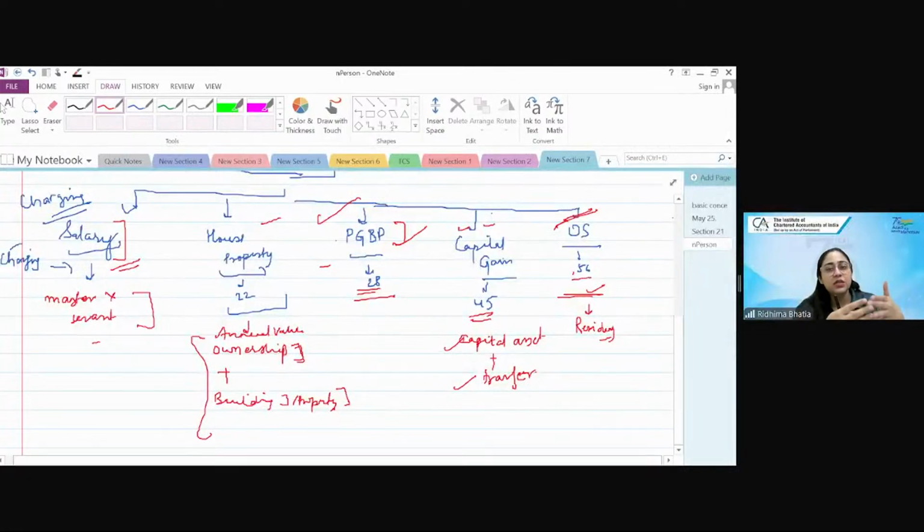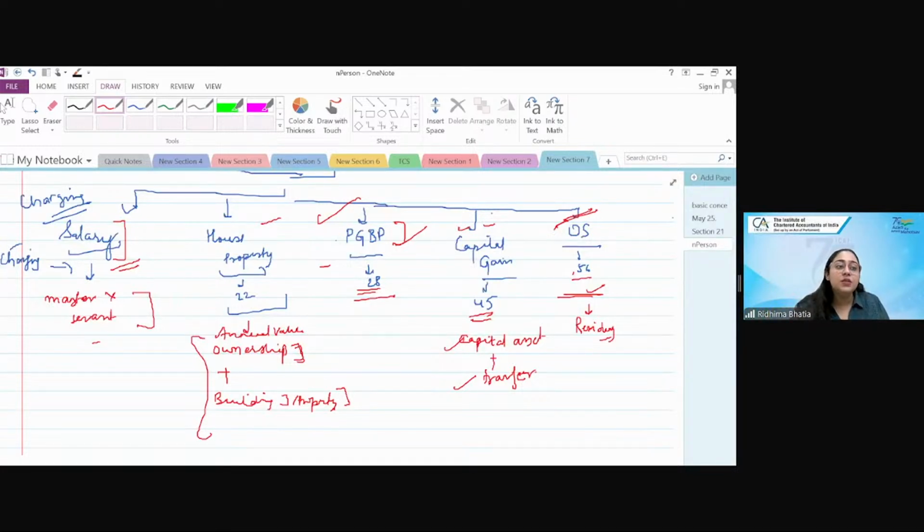Cars and vehicles, if renting is my regular business, then whatever rent is coming would be my PGBP income. But if you rent a vehicle as a one-time thing, or renting of a machinery, it is your other sources of income. So charging sections definitely have to be seen, but along with that, the intent has to be seen to charge it under that particular head.